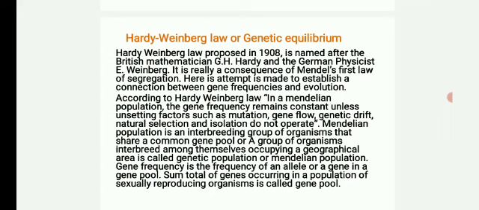It is really a consequence of Mendel's first law of segregation or law of purity of gametes. Here an attempt is made to establish a connection between gene frequencies and evolution.